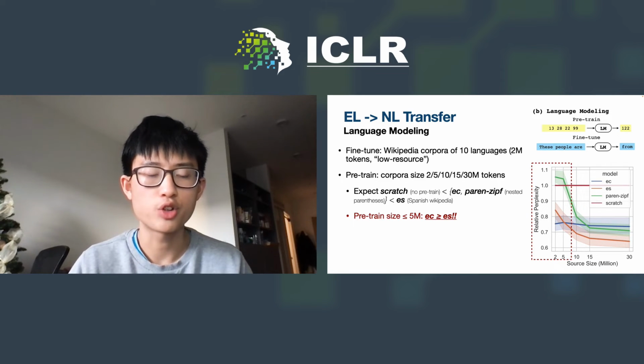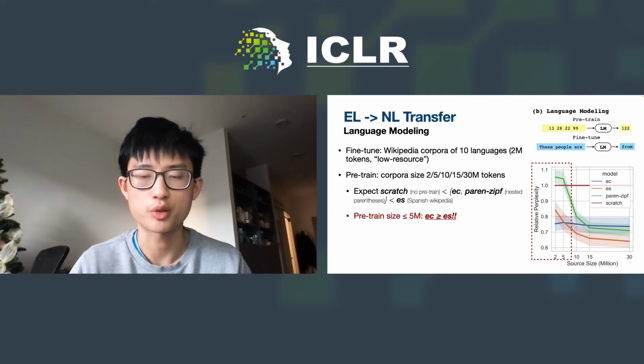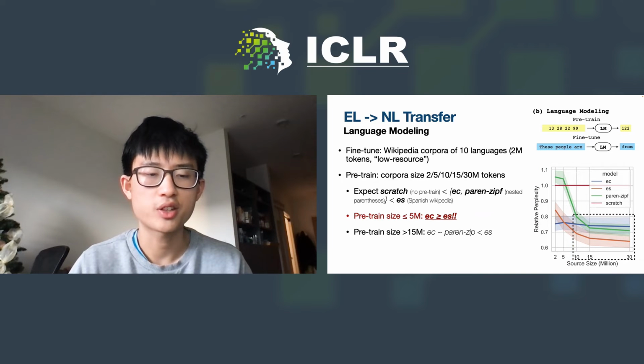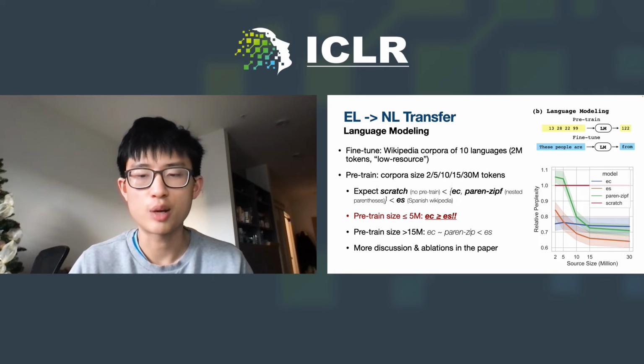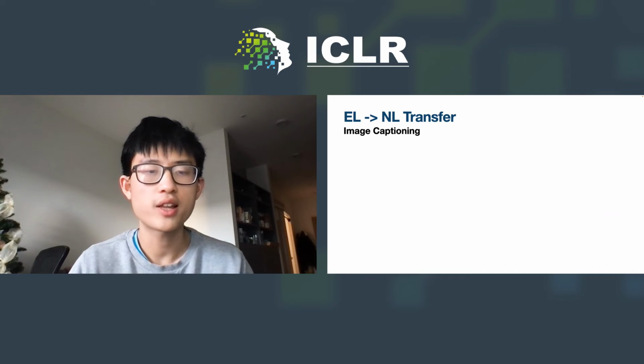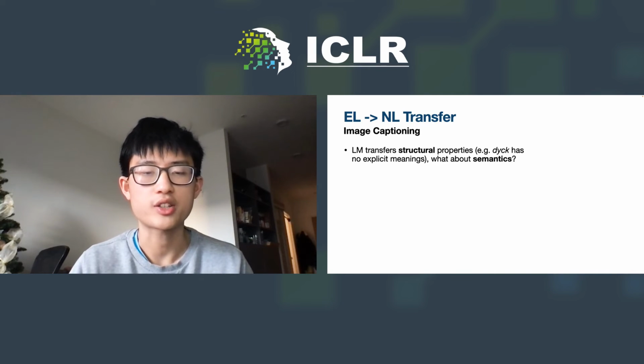Surprisingly, when pre-trained with no more than 5 million tokens, emergent language is even more beneficial than Spanish and reduces the scratch perplexity by 25%. But the benefit does not scale well. In the paper, we discuss the finding in more detail and perform several observations to confirm the non-triviality of the transfer performance. Note that languages without explicit meanings, like Dyck, can also transfer to natural language modeling due to the structural properties.